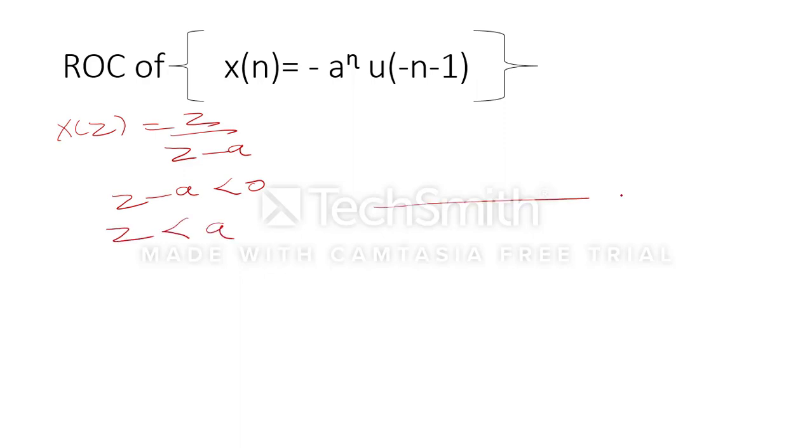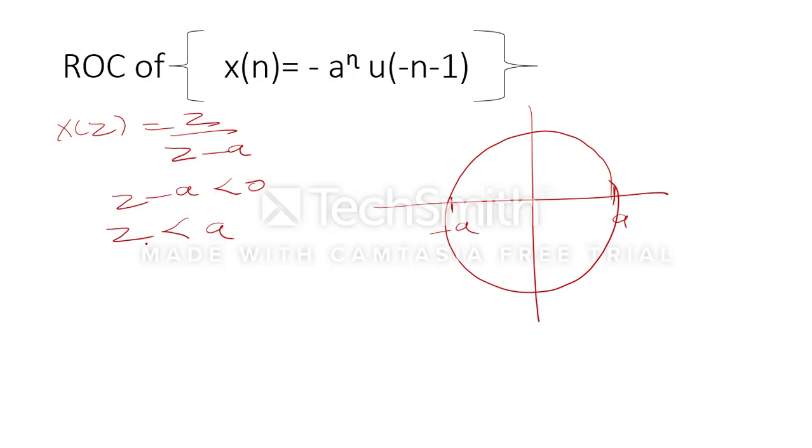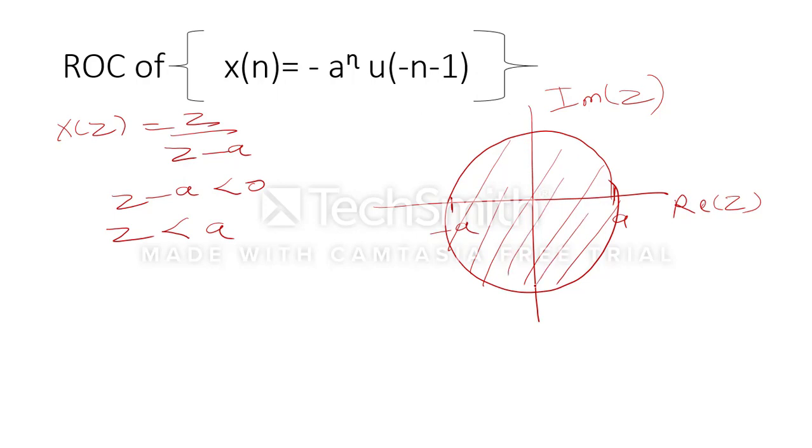So when we try to plot it, minus a will come here, a will come here, and when we plot a circle, we will see that because z is less than a, the ROC will be inside the circle. This is the real z-axis, this is the imaginary z-axis, and the ROC is inside the circle. As in the case of Laplace transform, a left-sided sequence always has a left-sided ROC. In the same way, in the case of Z transform, a left-sided sequence's ROC will be inside the circle. That is the difference.